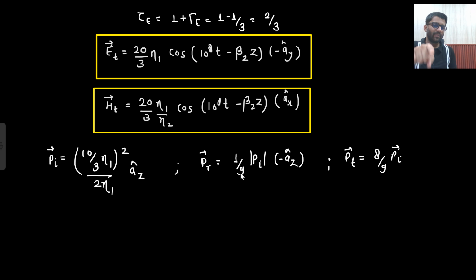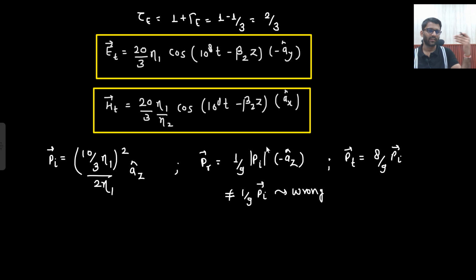So you cannot write 1/9 times Pi vector. This is wrong. Okay? Wrong. Why is that so? Because direction is different. Wave is propagating in minus z, so here minus Az cap will come. So that is the final answer. These kinds of questions will be asked in your examination if the question is on normal incidence.